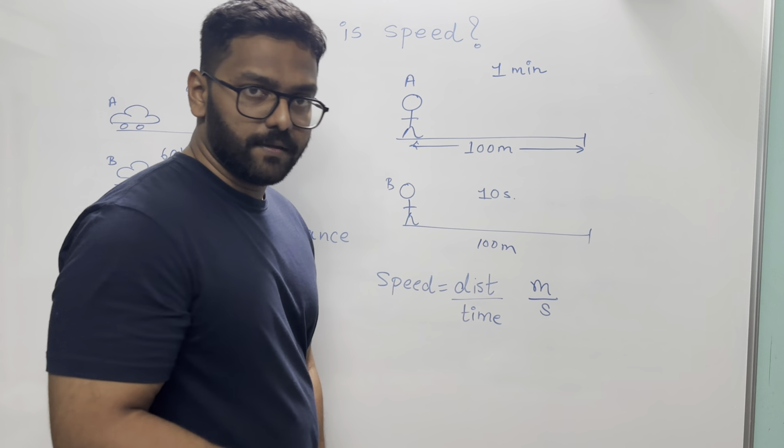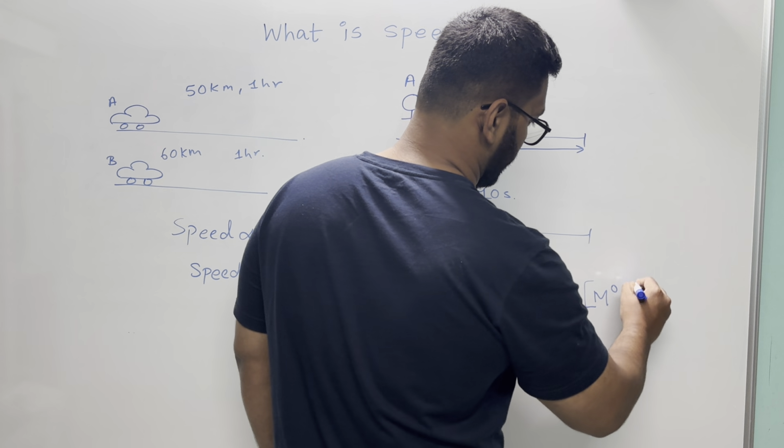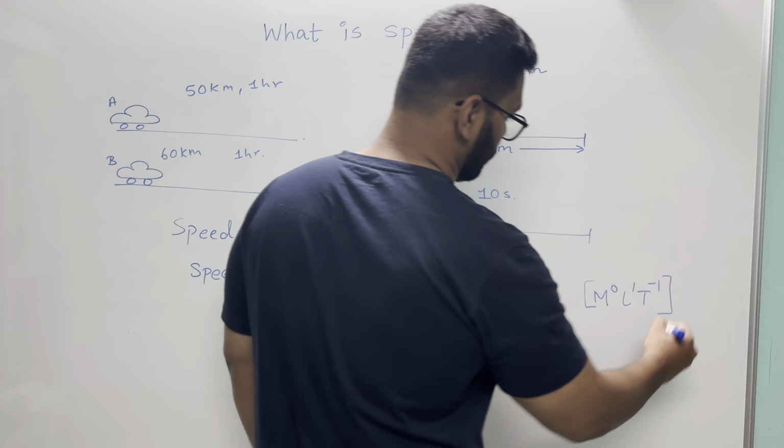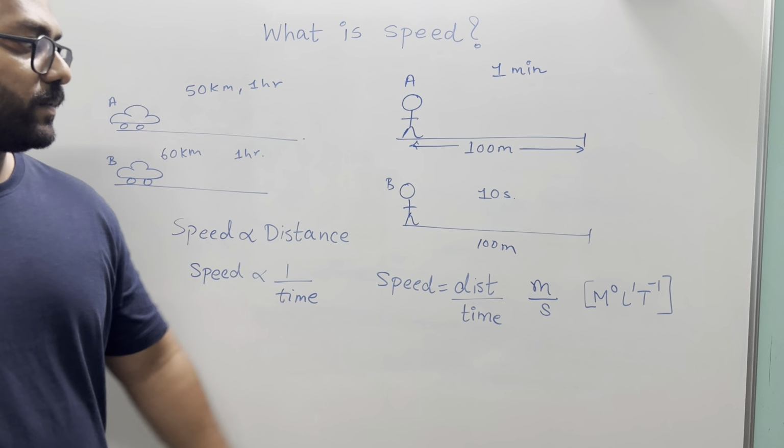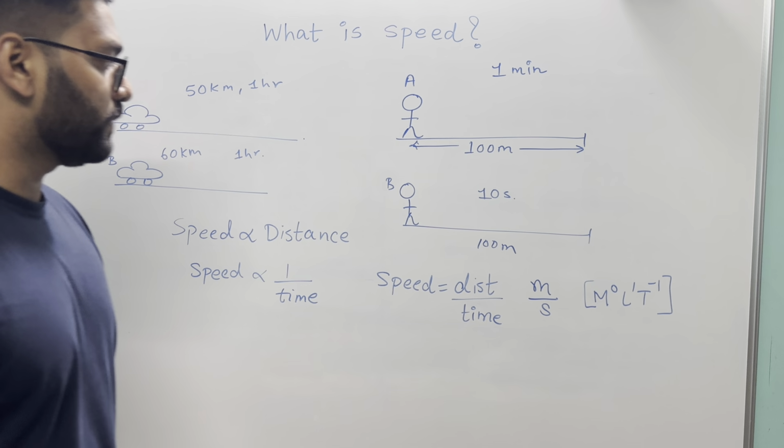And for the dimensional formula, you can write it like this: M^0 L^1 T^-1. Okay, so this is going to be your dimensional formula. No mass, distance, and time to the power minus 1.